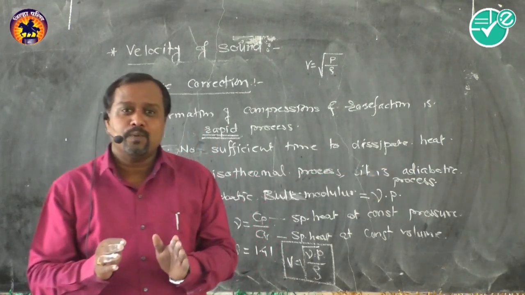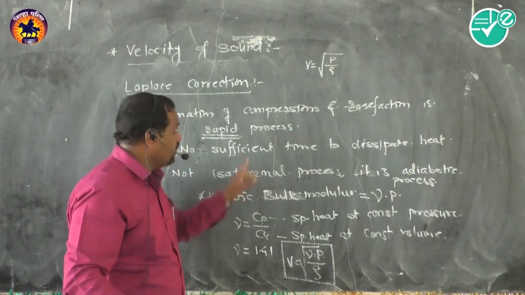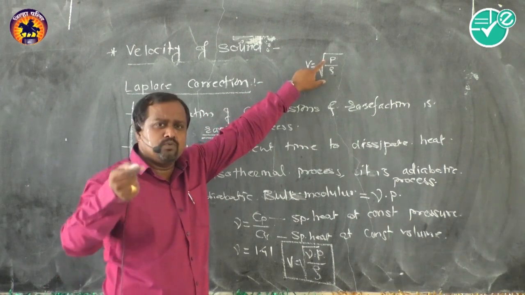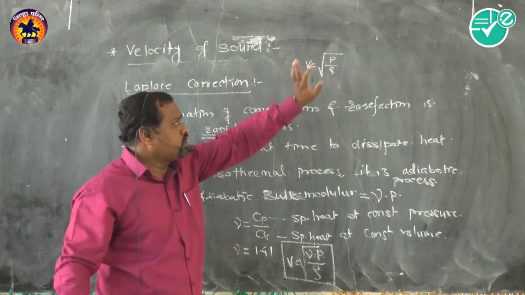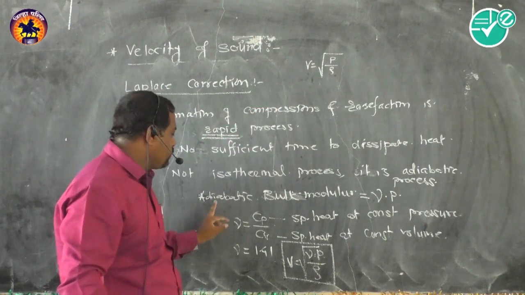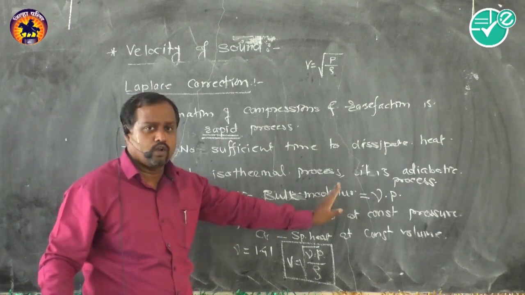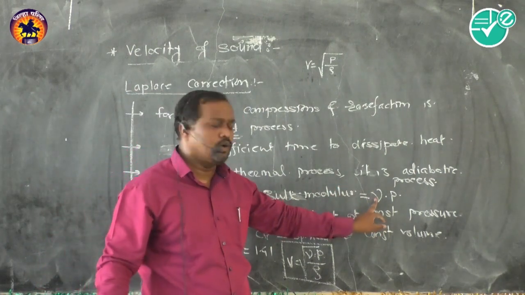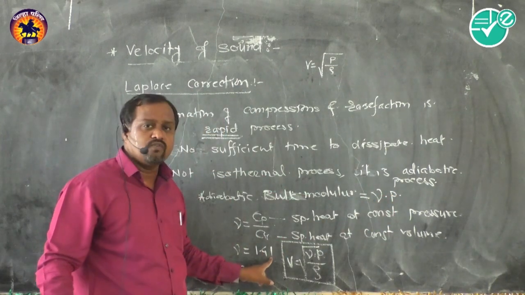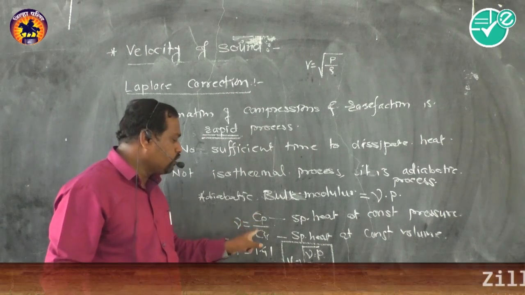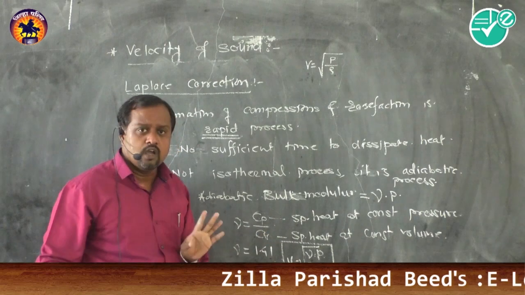As this is the adiabatic process, Newton's isothermal bulk modulus is replaced by the adiabatic bulk modulus, which is equal to gamma times P. What is gamma? Its standard value is 1.41, and it is the ratio of Cp to Cv, that is, the specific heat at constant pressure to the specific heat at constant volume.